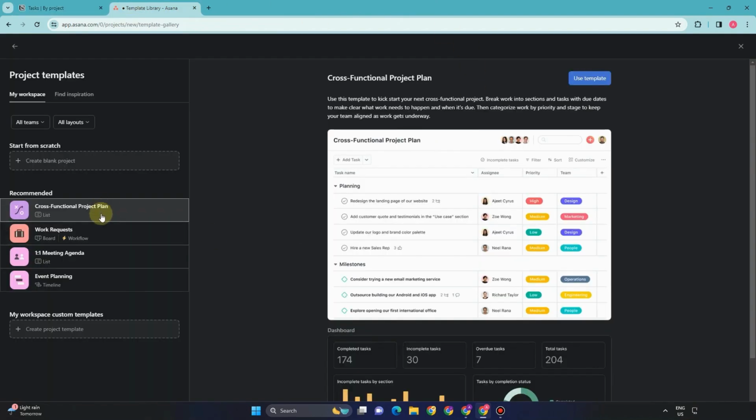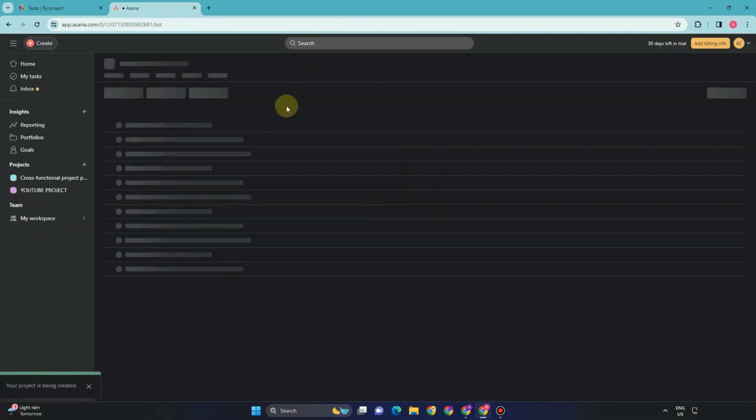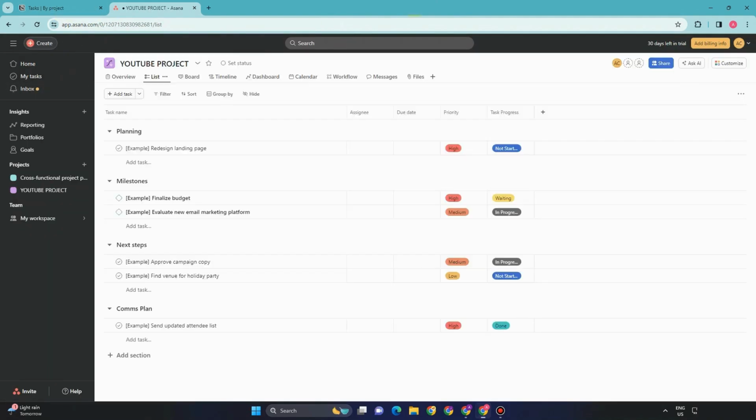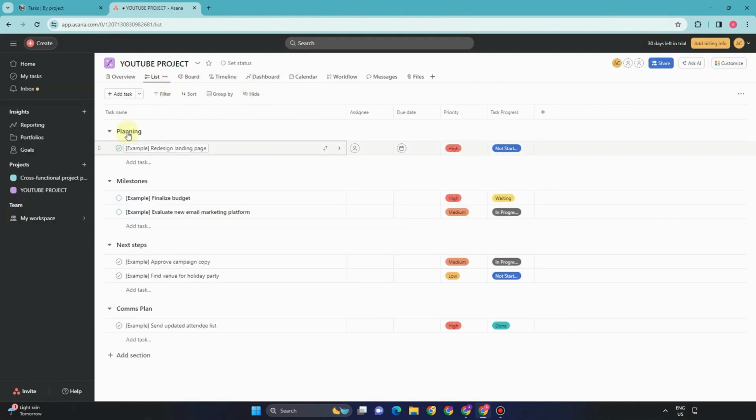Okay, so going back to Asana, first you have to look for a specific template for your project, and then you can add project details. For example, this time we're going to make a YouTube project, so the project name is YouTube project, and then create project. As you can see, there are only a few options on the left panel as compared to Notion. This is what Notion looks like, and it's kind of difficult to understand compared to the Asana interface, right?